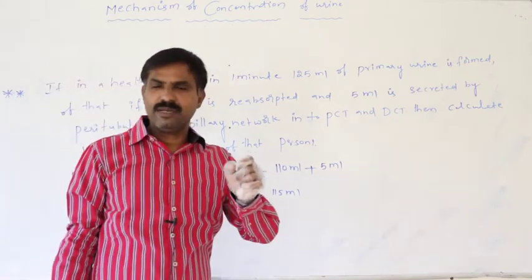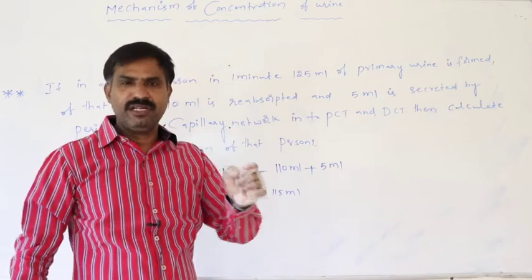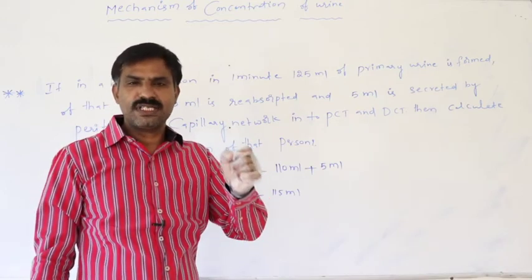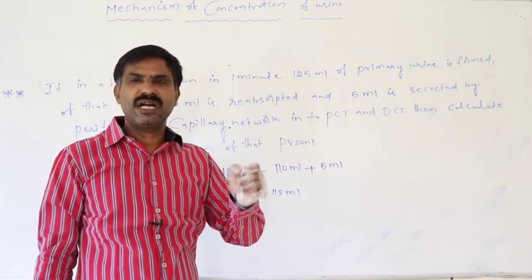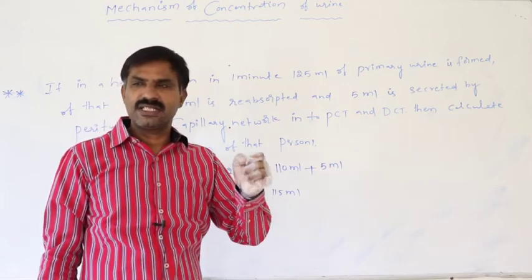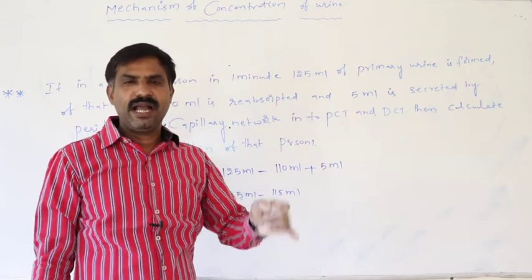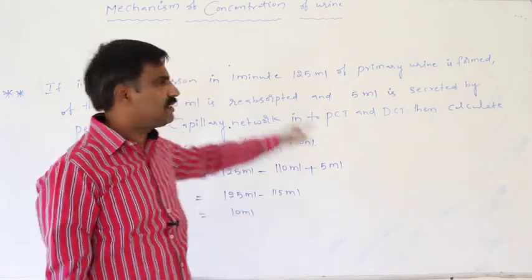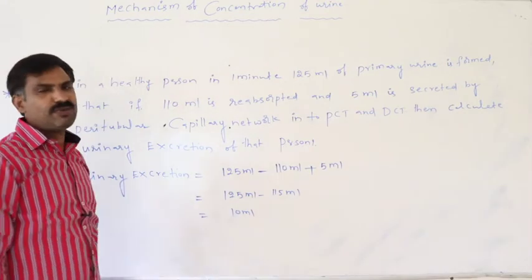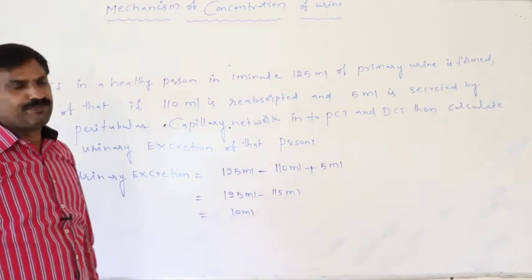Means how the initially filtered primary urine, while passing through the various parts of nephron, acquires a greater concentration than the initially filtered fluid is nothing but mechanism of the concentration of urine.